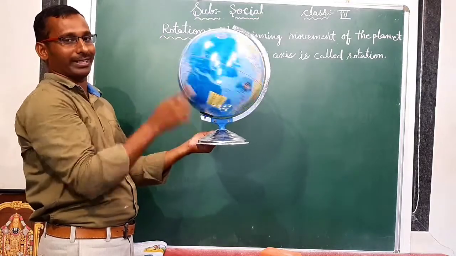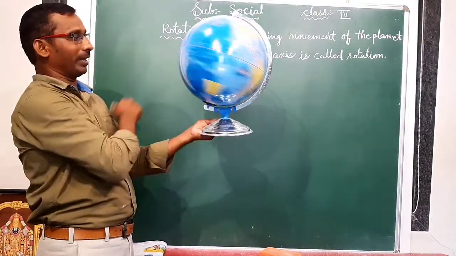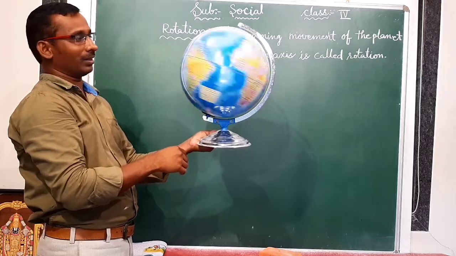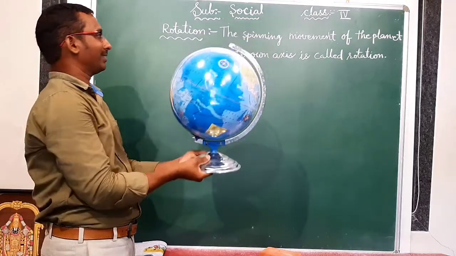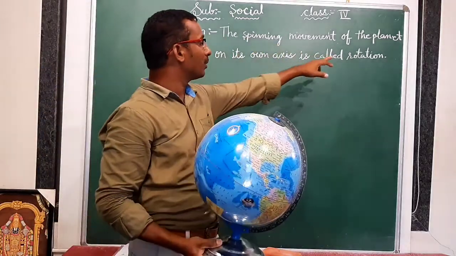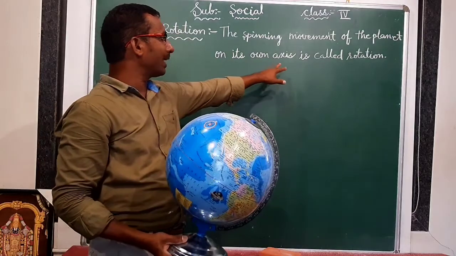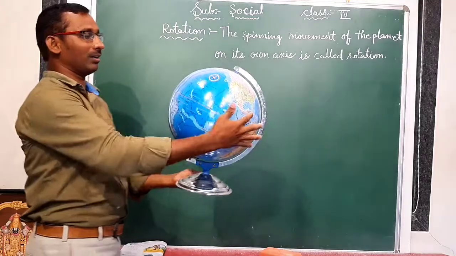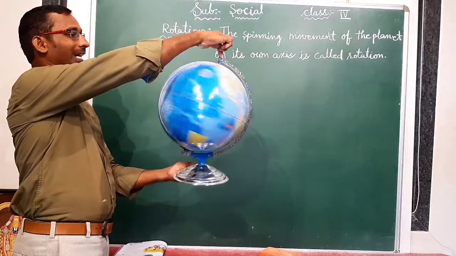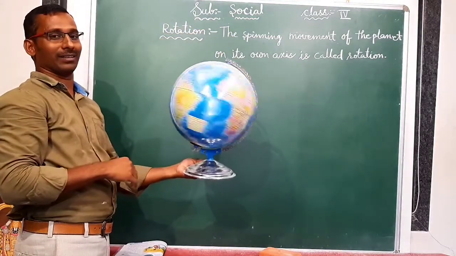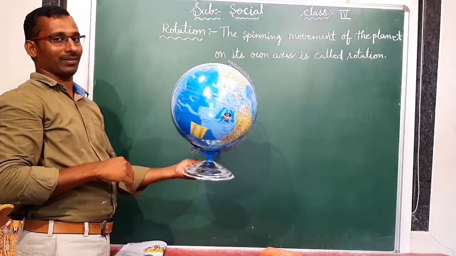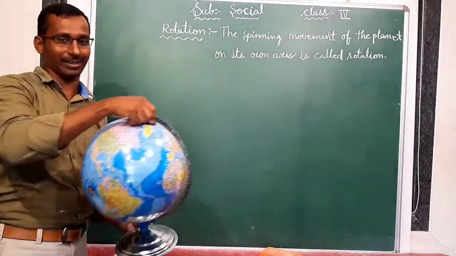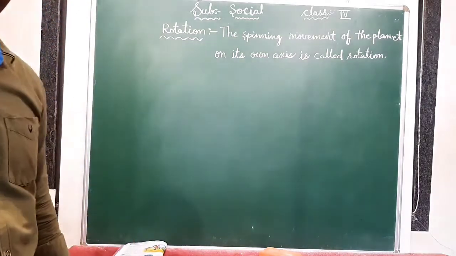The spinning movement of the planet on its own axis is called rotation. Clear? Yes. Next.